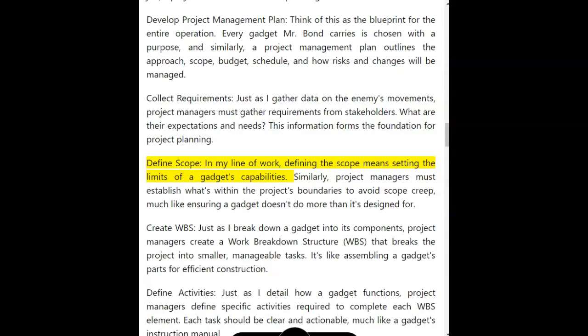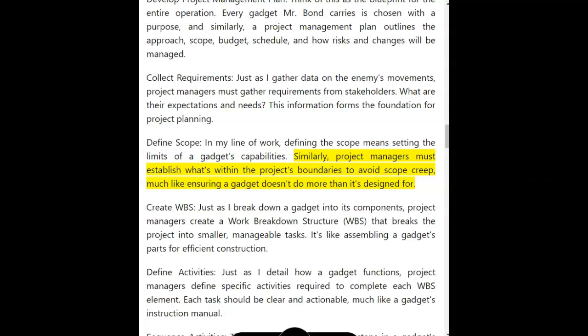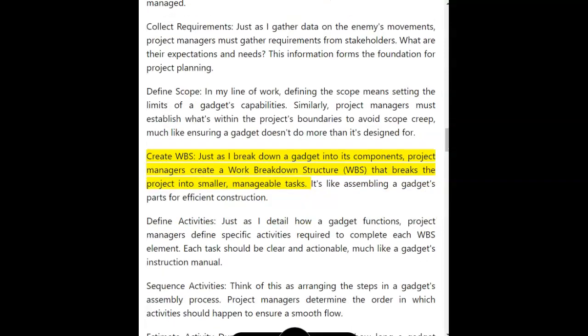Define scope. In my line of work, defining the scope means setting the limits of a gadget's capabilities. Similarly, project managers must establish what's within the project's boundaries to avoid scope creep, much like ensuring a gadget doesn't do more than it's designed for. Create WBS. Just as I break down a gadget into its components, project managers create a work breakdown structure, WBS, that breaks the project into smaller, manageable tasks.